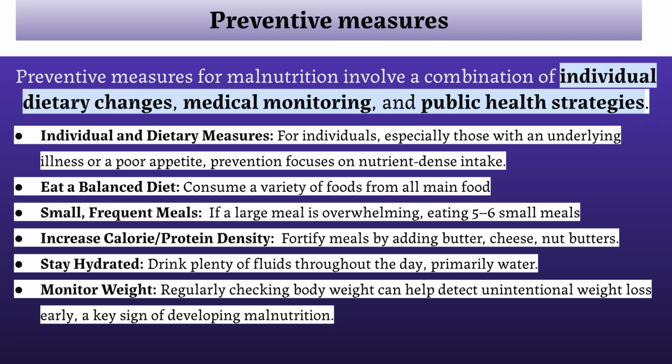Preventative measures for malnutrition include eating a balanced diet and having small, frequent, nutrient-dense meals. Staying hydrated and regularly monitoring your weight are also important.